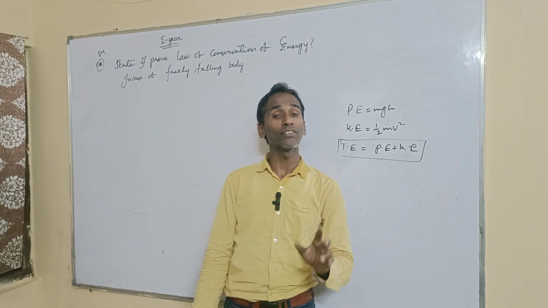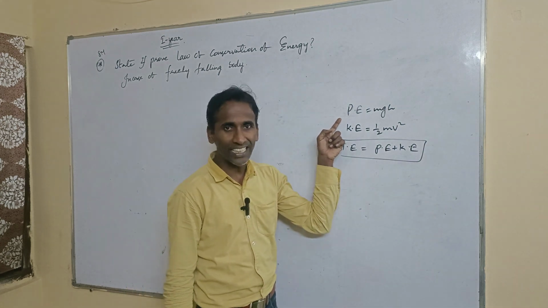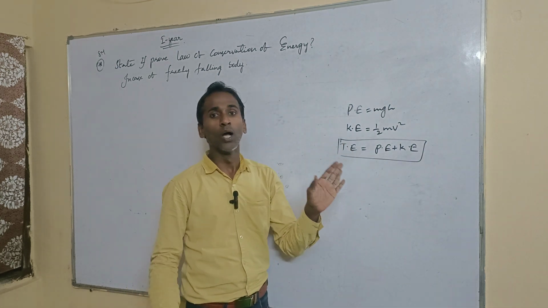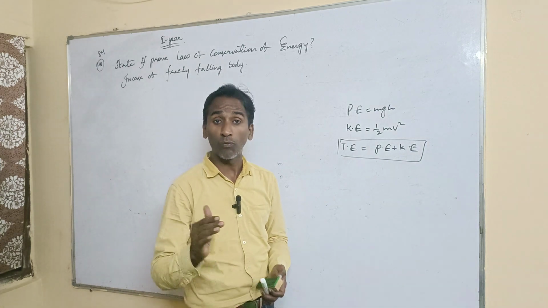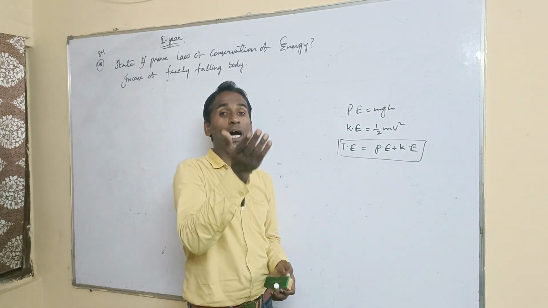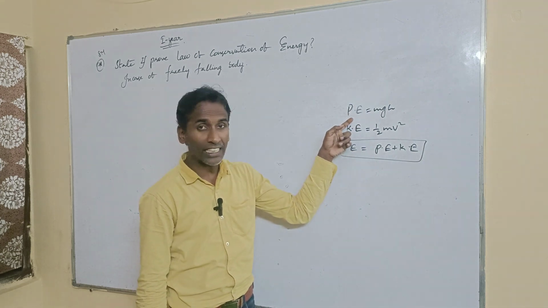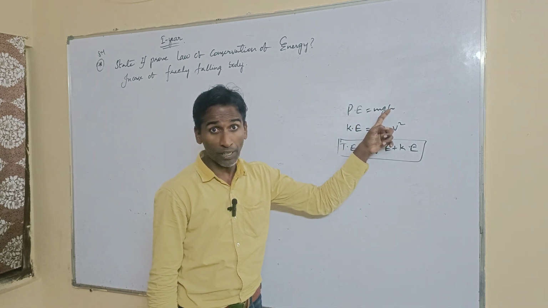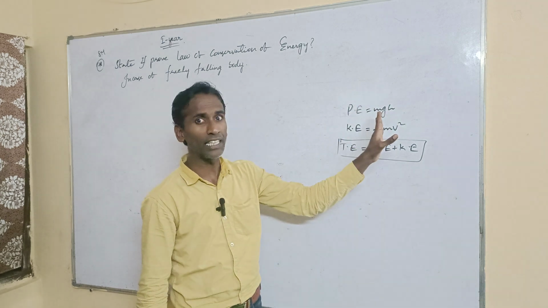Energy is of two types: one is potential energy, another is kinetic energy. Potential energy is the energy possessed by a body by virtue of its height or position. In potential energy, height is very important. If there is no height, there is no potential energy.